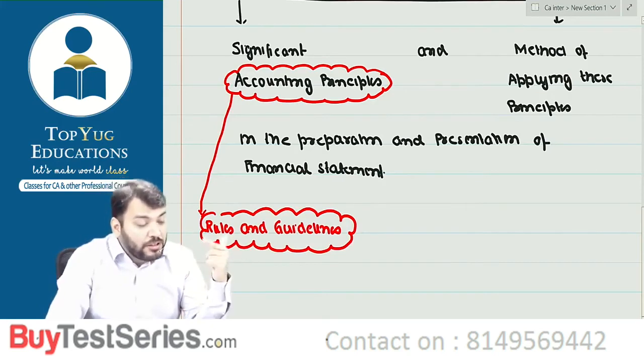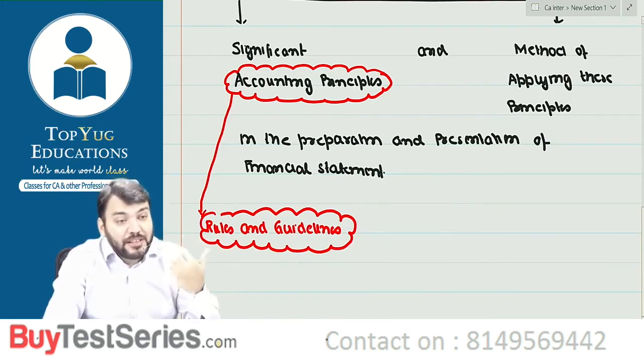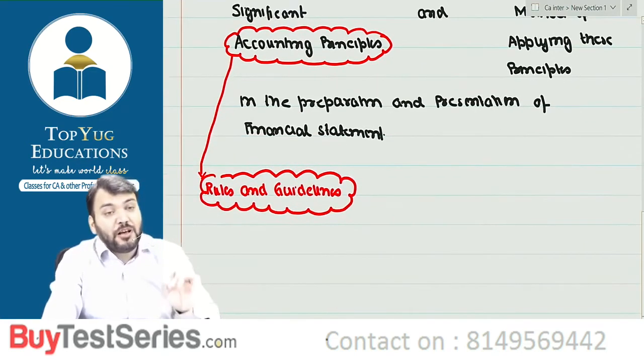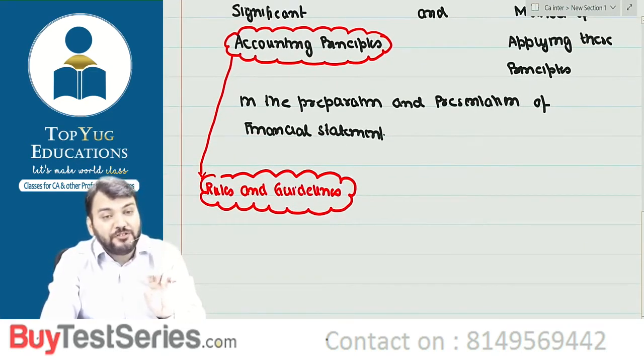Correct. Now accounting policies are derived, which is based on our accounting concepts and convention.